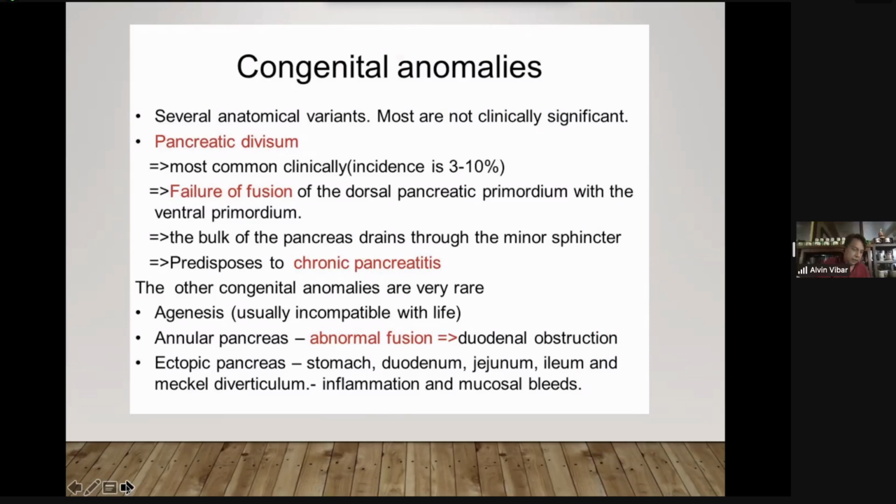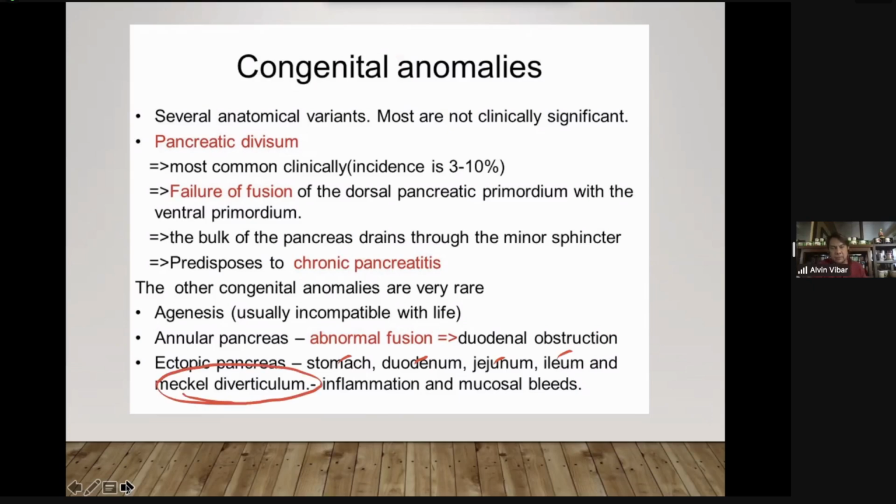Agenesis, failure of development. Okay. And then annular pancreas. In annular pancreas, there's abnormal fusion leading to duodenal obstruction. And ectopic pancreas location: stomach, duodenum, jejunum, ileum. And go back to this clinical entity, Meckel's diverticulum.